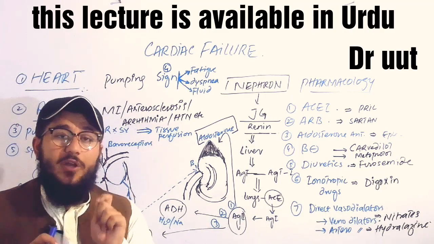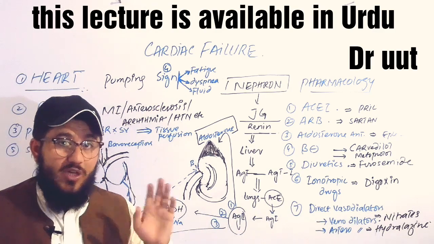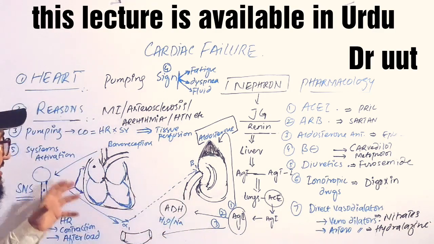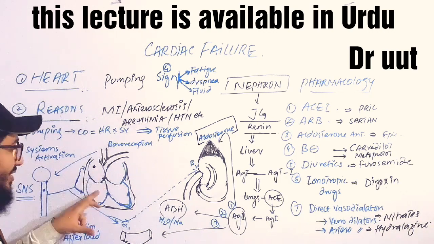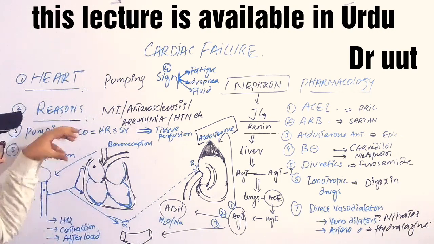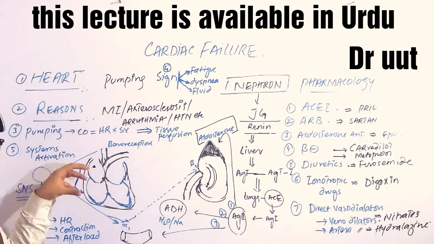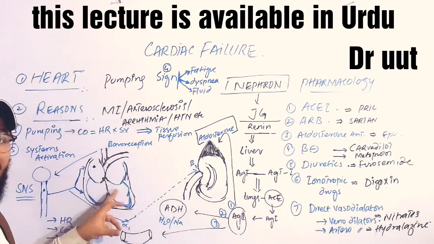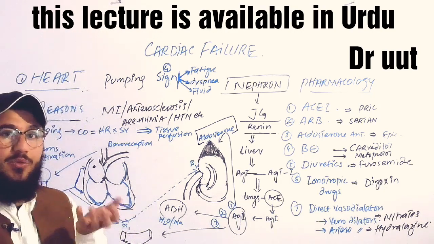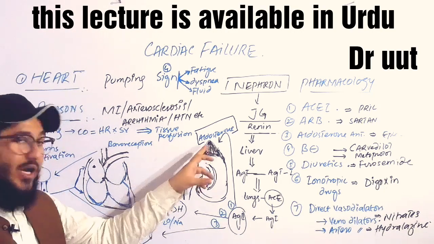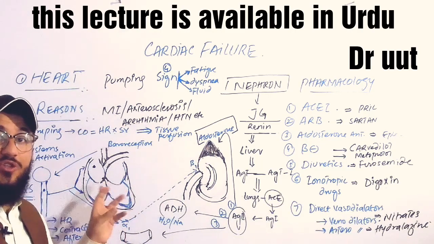You can say blood volume will increase, and when the blood volume increases, there will be increased supply of blood back towards the atria, then to the ventricles. There will be increased venous return, which will also increase the stress on the ventricles to stretch and to contract again to pump the blood out. So it is also acting to increase the stress on the heart.